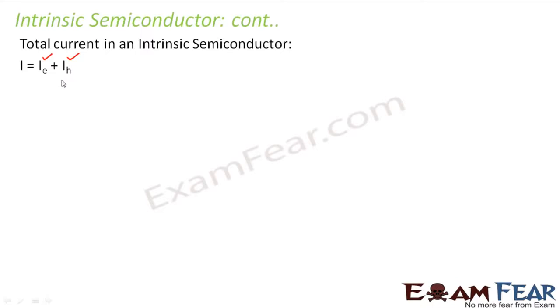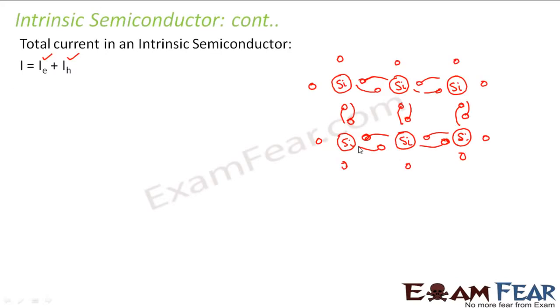What does this mean? This is again a very small but quite important concept here. Where I_E is the electron current and I_H is the hole current. Electron current you all must be clear: the electrons are moving from the valence band to the conduction band, so the flow of these electrons in the conduction band will constitute the electron current. But what is this hole current? Pay attention to this.